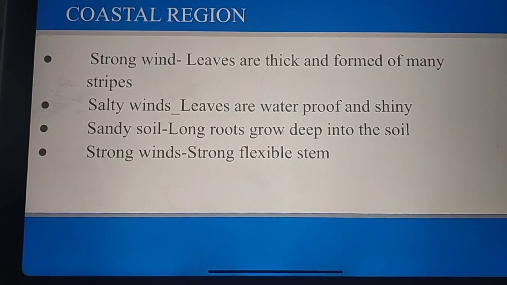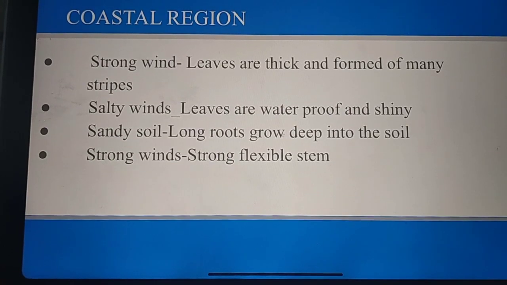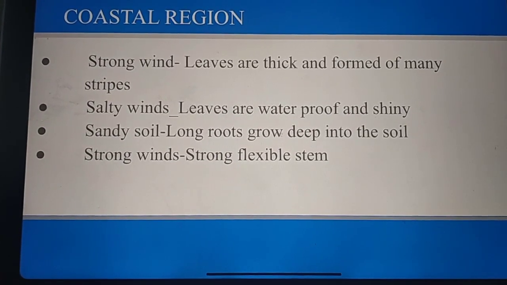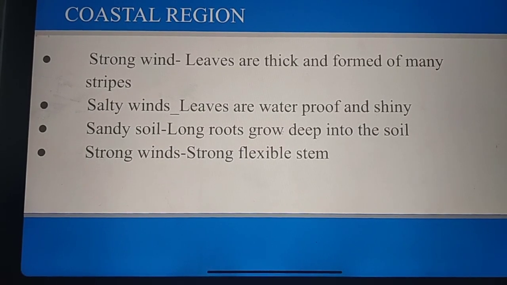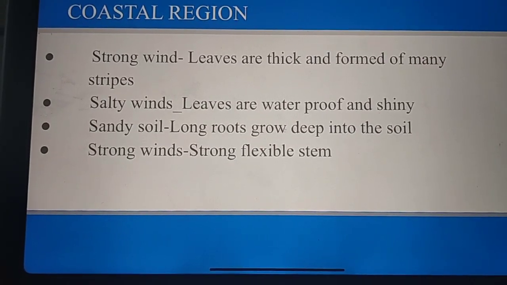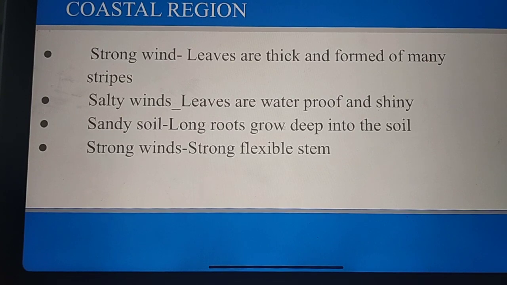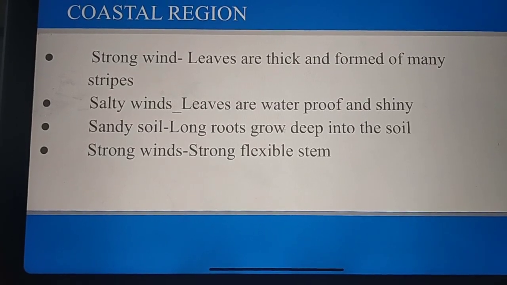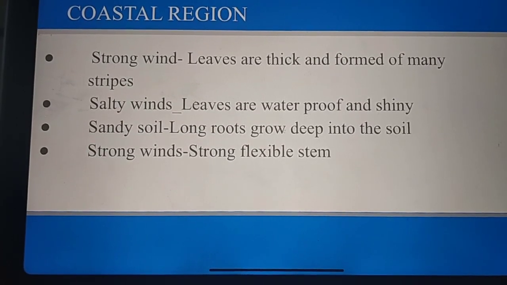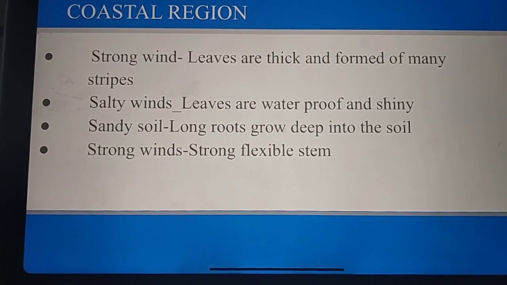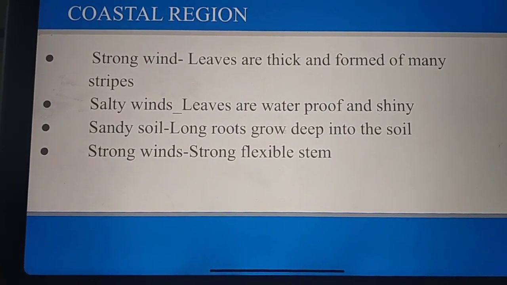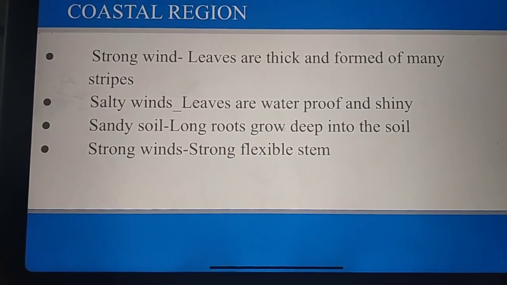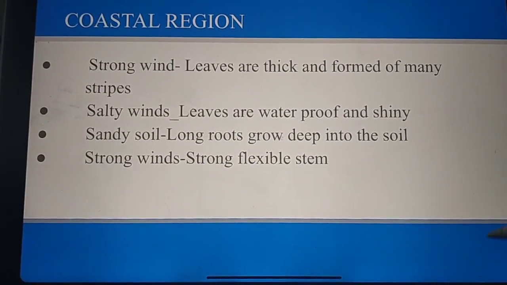They have sandy soil, so there might be a chance of less support. In this case, there are long roots for their support, and these long roots also help to find water and nutrients. There are strong winds. In this case, what is the adaptation? They have strong and flexible stems. So in order to protect from strong winds, they have strong and flexible stems. So in different climatic conditions, they have different adaptations.